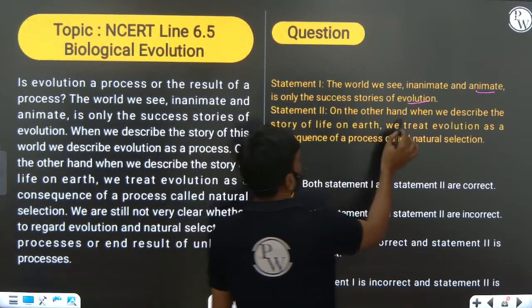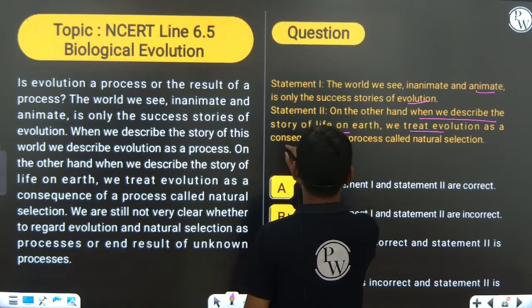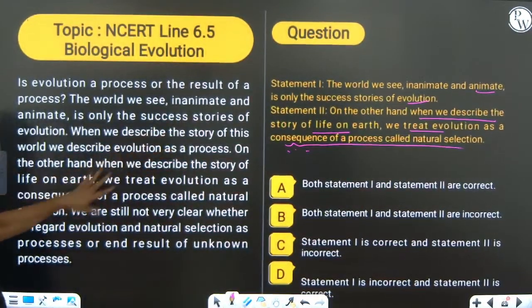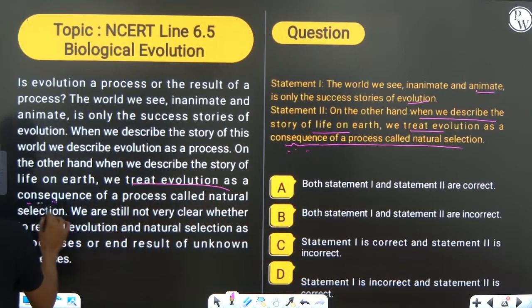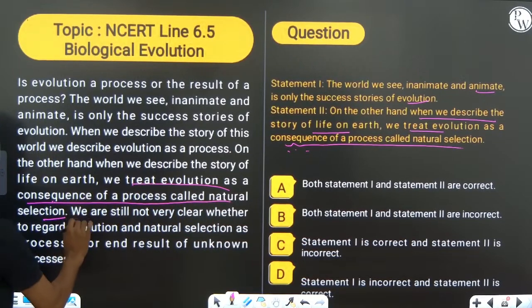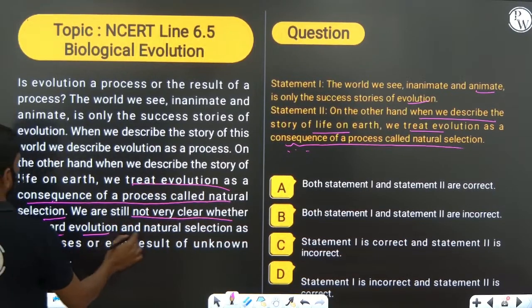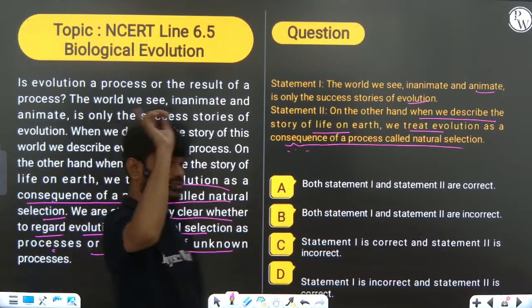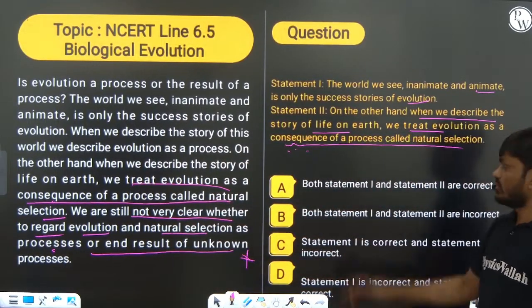On the other hand, when we describe the story of life on earth, we treat evolution as a consequence of a process called natural selection. You can see these sentences are taken from the text. When we treat evolution as a consequence of a process called natural selection, we are still not very clear whether to regard evolution by natural selection as a process or as the end result of unknown processes. This is a very important area.